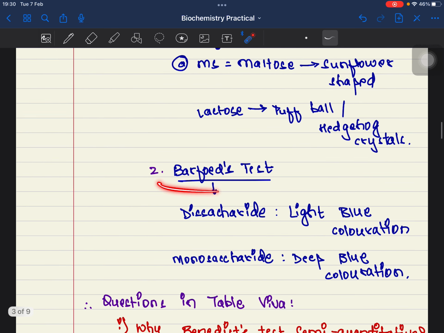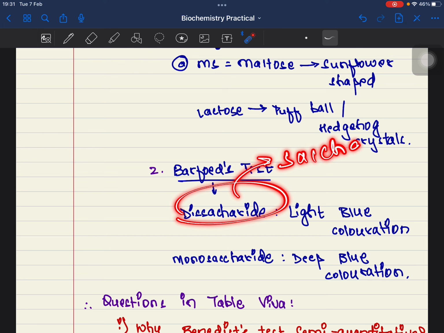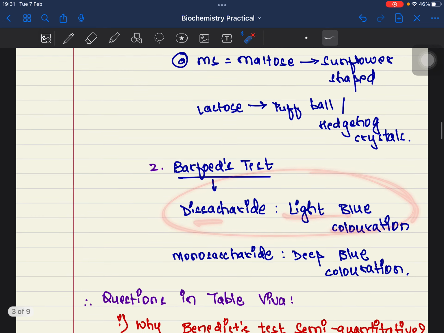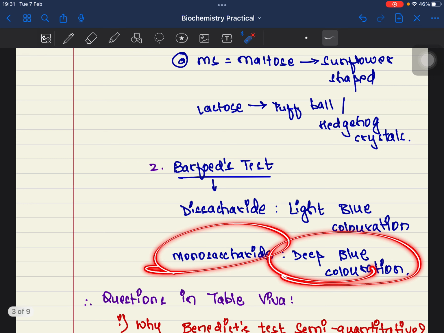Now let's talk about Barfoed's test. In Barfoed's test, there is a disaccharide and a monosaccharide. People generally confuse which coloration is to be given to which saccharide, because a disaccharide has more sugar molecules, and we suppose that more sugar molecules means more coloration, so for disaccharide we give deep coloration, but that is not the case. The case is the opposite. For disaccharide we must give light blue coloration, right? For monosaccharide, there must be deep blue coloration.